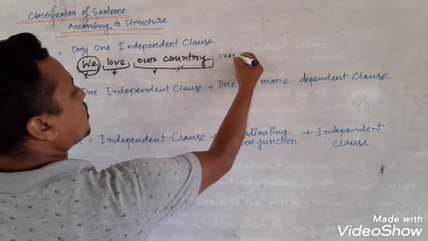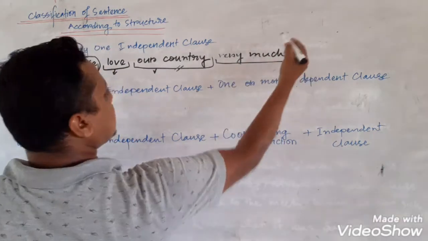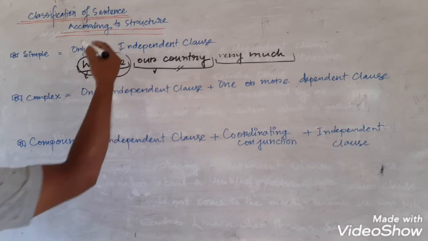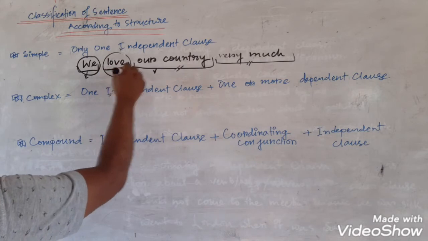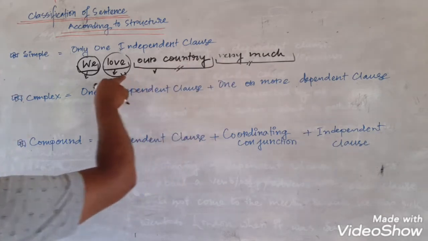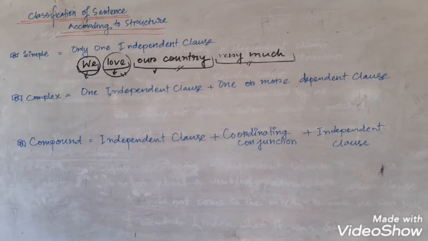If I say "very much", it is an adverbial, right? It means the intensity of our love for our country. Love is a verb, and this phrase adds intensity to love, so it is an adverb phrase. I have added this modifier of love to the sentence, but it doesn't mean it has become a complex sentence or compound sentence. That means in a simple sentence there will be only one independent clause.